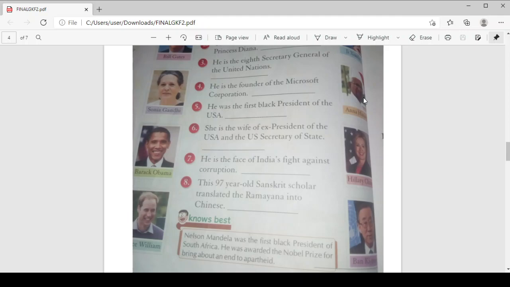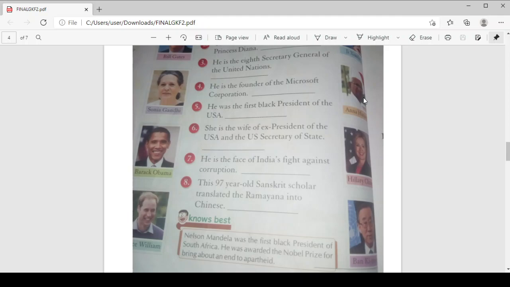He is 97 years old. Number 8, a Sanskrit scholar who translated the Ramayana into Chinese. He is Mr. Z Singh Lanin. He learned Sanskrit, and after learning Sanskrit, he translated the whole Ramayana into the Chinese language.